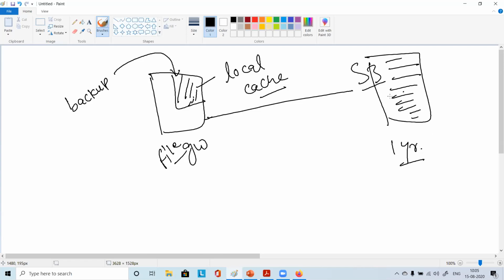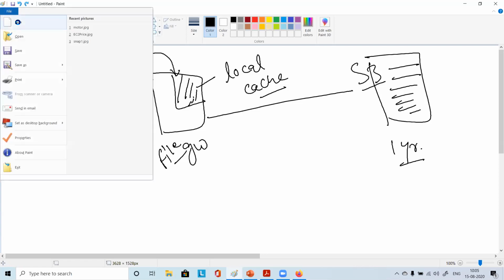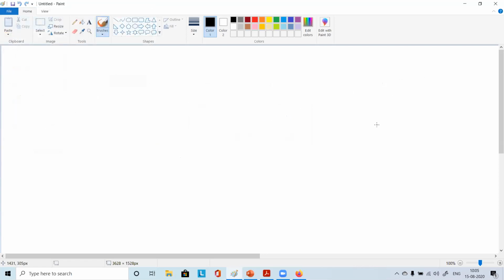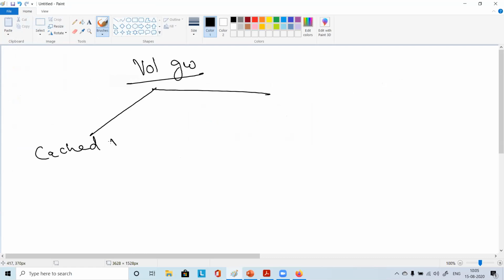With respect to volume gateway, you have low latency access again, but in volume gateway you will have two options. One will be cached volume mode, and another one would be stored volume mode.